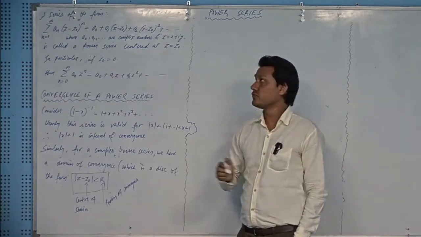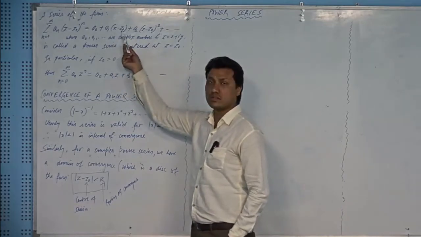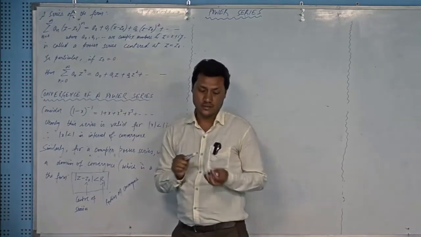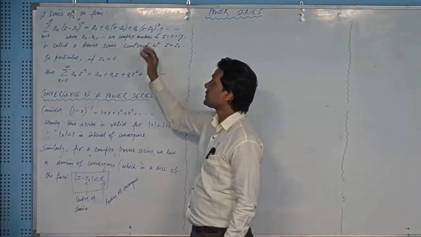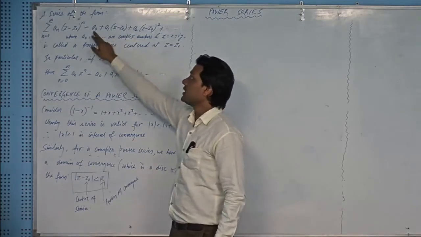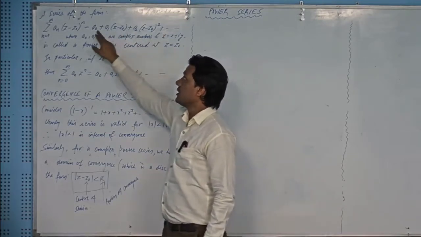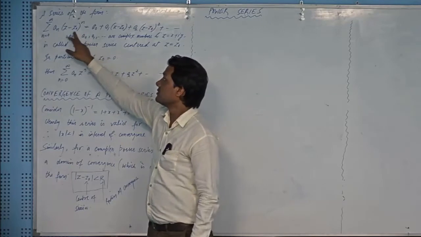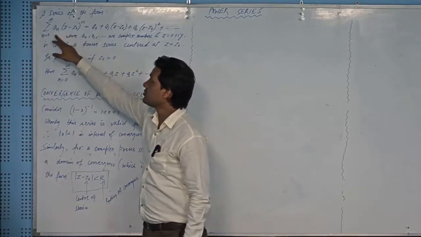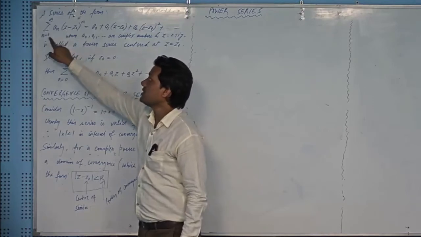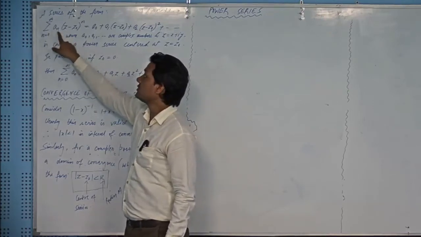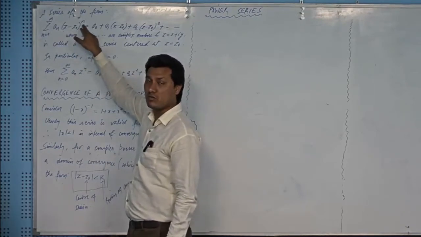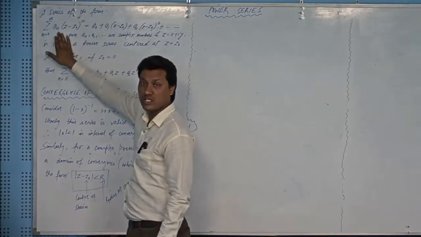Fine. And there are 2 or 3 facts about this power series, that this power series always converges at its center. If you see this power series, its center is z naught. If you put z naught on both sides, the right hand side will be a0 because all these terms will go to 0, and the left hand side is also a0. However, it does not appear that it will give a0, because it appears that it will give 0, but remember that if you put n equal to 0 here, this will give you a0. The first term will be a0, and the second term will be a1 times z minus z0 to the power 1, and so on. So the left hand side will eventually give a0.